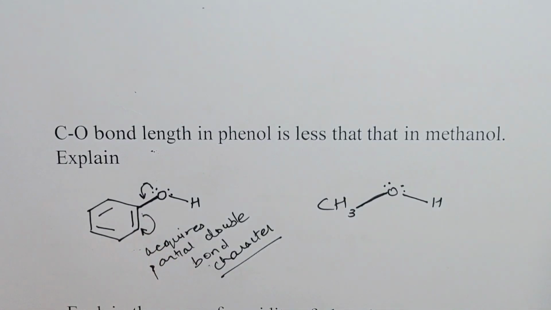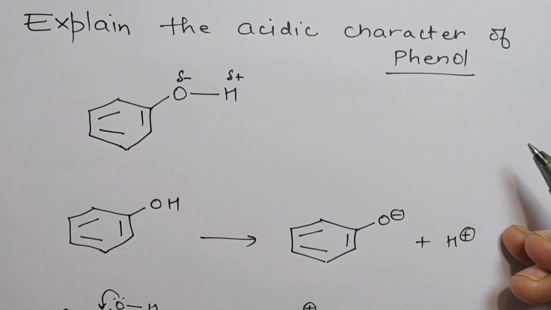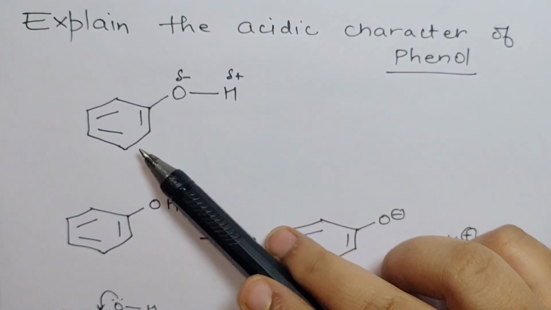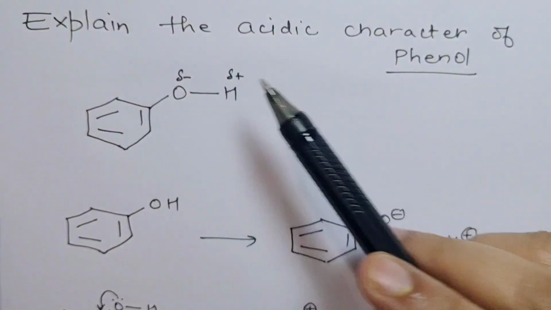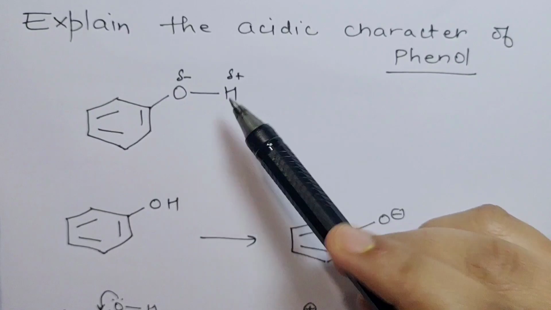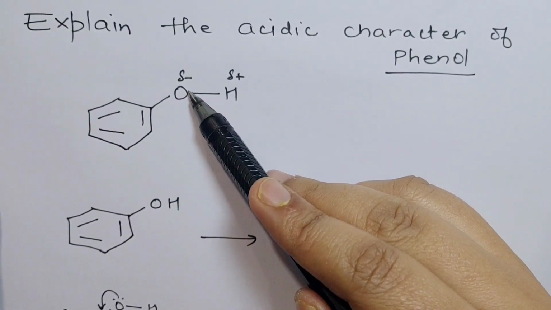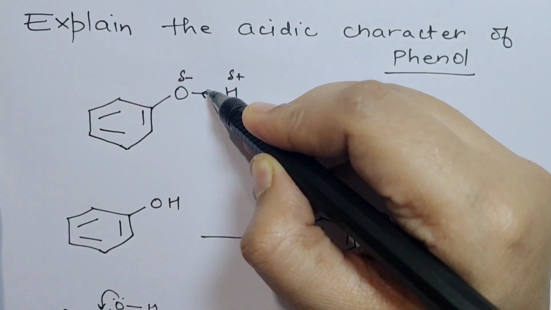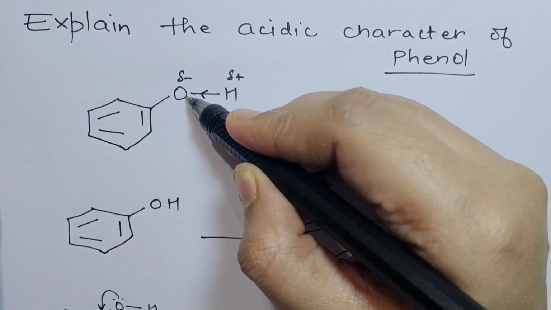Our next question is, explain the acidic character of phenol. Phenol is this structure. There is this O-H bond. Oxygen is electronegative, hydrogen is not. So oxygen gains a partial negative charge and hydrogen gains a partial positive charge, because oxygen is pulling the shared pair of electrons towards itself.